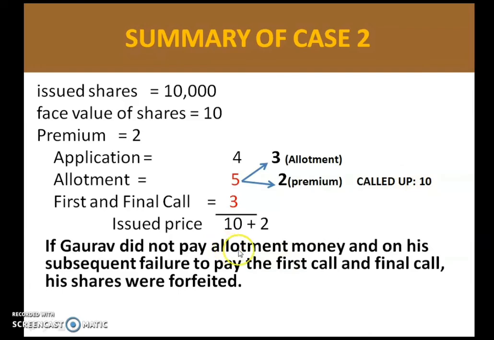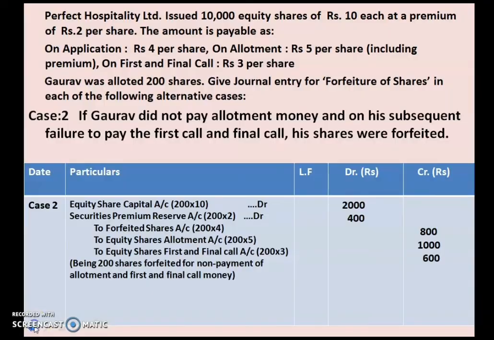So we have not received allotment money here. As you know, if we are not receiving allotment money, we may have not received the premium also. So the journal entry which we have to follow here is: equity share capital account debited, securities premium reserve account debited, to forfeited shares account, to equity shares allotment account, to equity shares first and final call account.